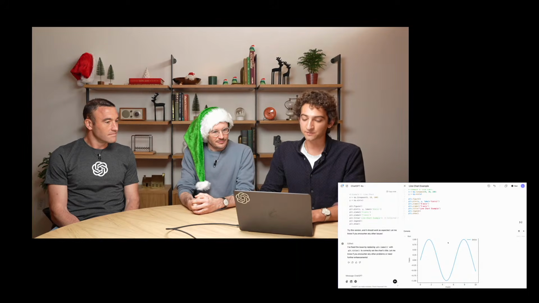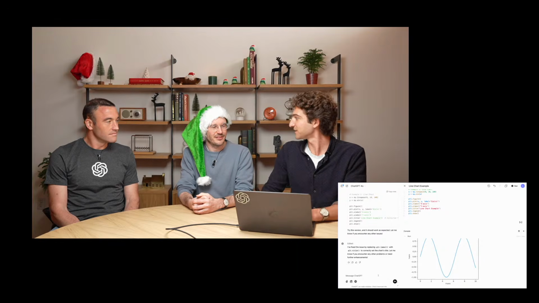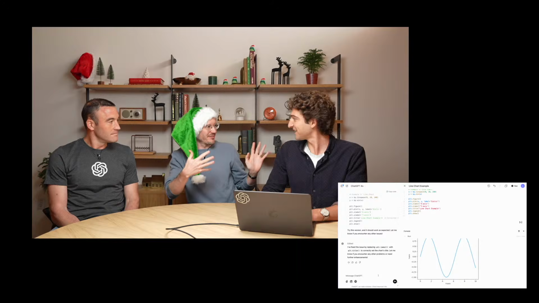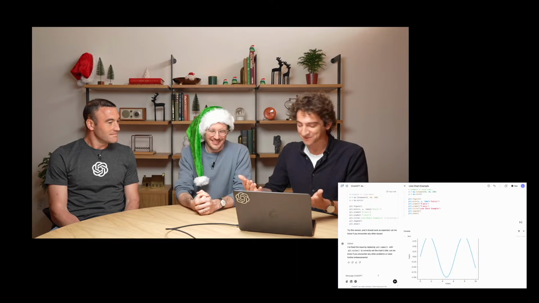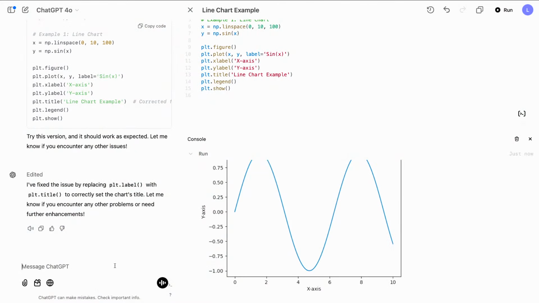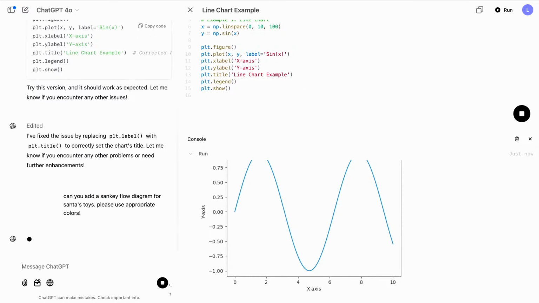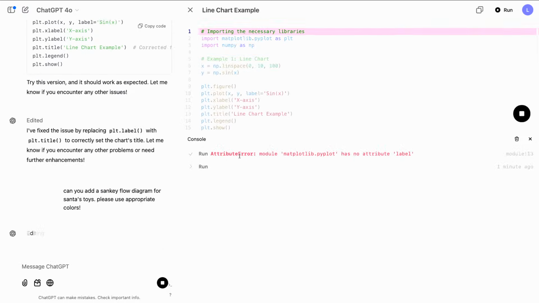So Santa particularly is interested in some Sankey flow diagrams to kind of track how toys are flowing through his... Sankey, those are the ones where there's like arrows in and arrows out. Honestly, I'm not even sure. Santa asked me for this. Yeah. I'm trying to learn. He's always challenging us. I'm going to ask ChatGPT to add a Sankey flow diagram for Santa's toys. Please use appropriate colors. See if we get something Santa themed.